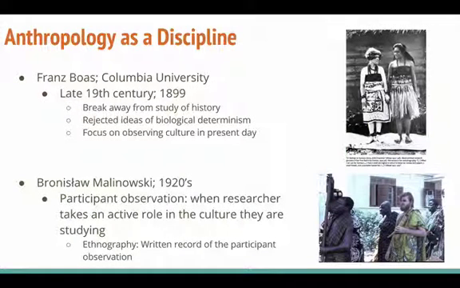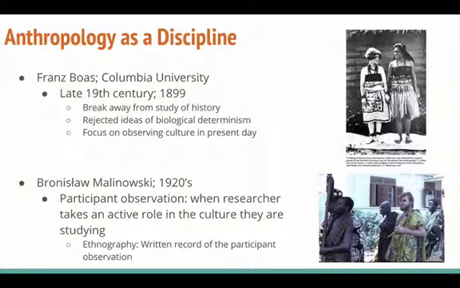Now, anthropology as an actual science, and we do call it a science, it's a social science, it's coming out of this same time as the Charles Darwin evolution theory, around the late 19th century. And it's officially being established by the father of anthropology. His name is Franz Boas, and he's developing the first department of anthropology at a university, at Columbia University. Before this time, anthropology was really just mixed in with the other social sciences, specifically history.